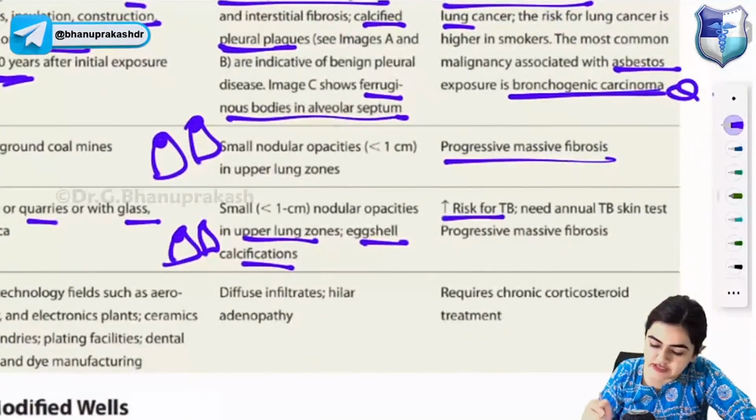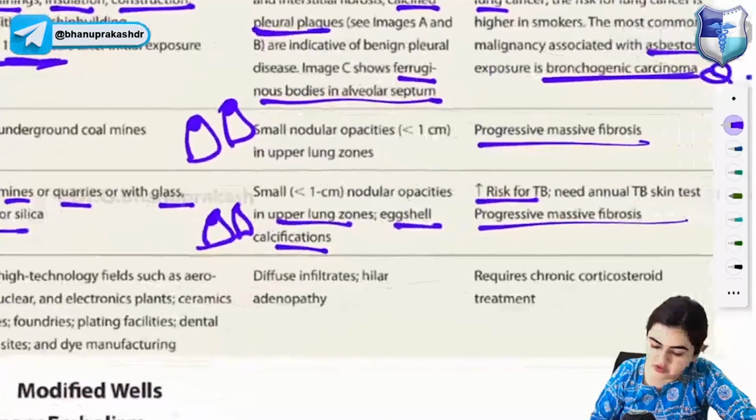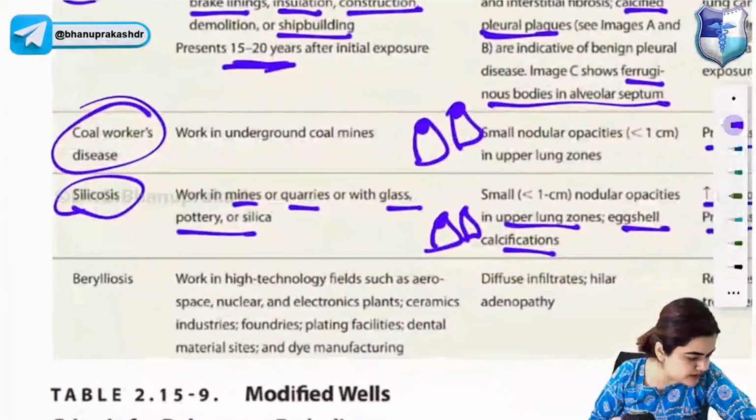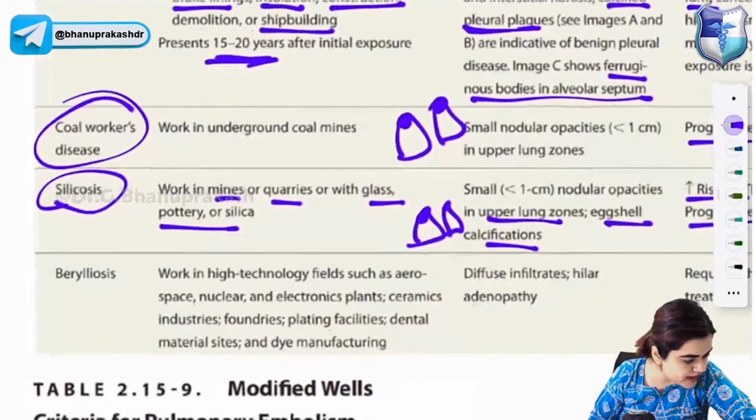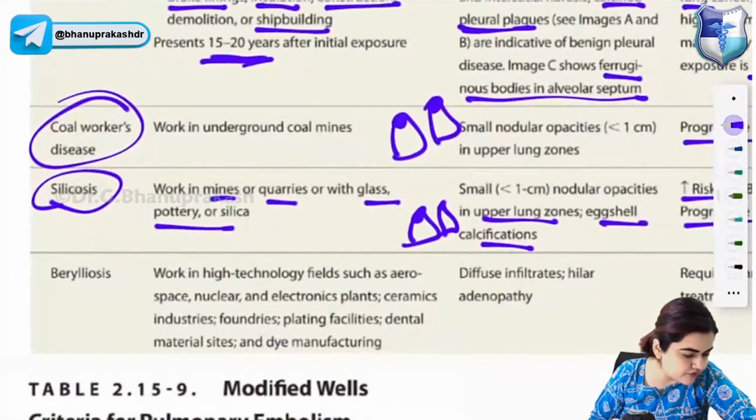Silicosis is associated with increased risk of TB. So you need an annual TB skin test, and a complication can be progressive massive fibrosis. Dumbbell shaped bodies, ferruginous bodies, yes, good. Thick fibrotic pleura, with the base of the lung involved, is a feature of asbestosis.